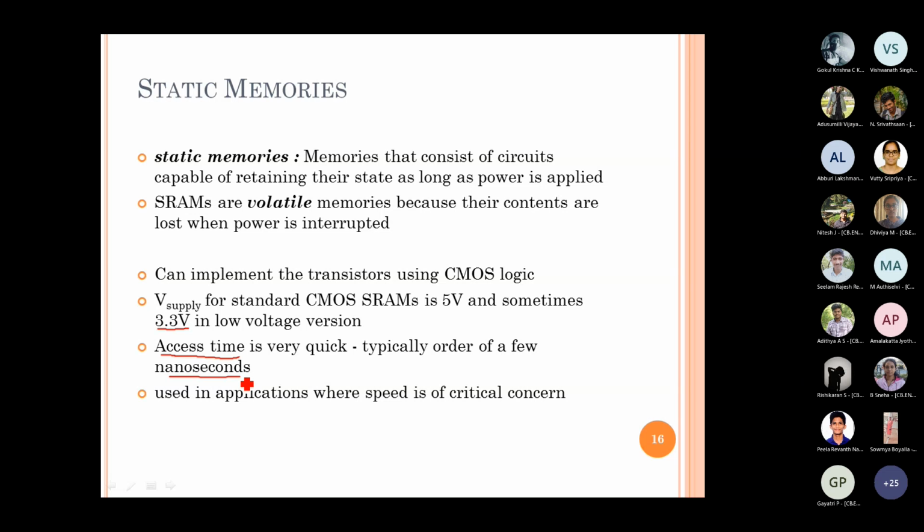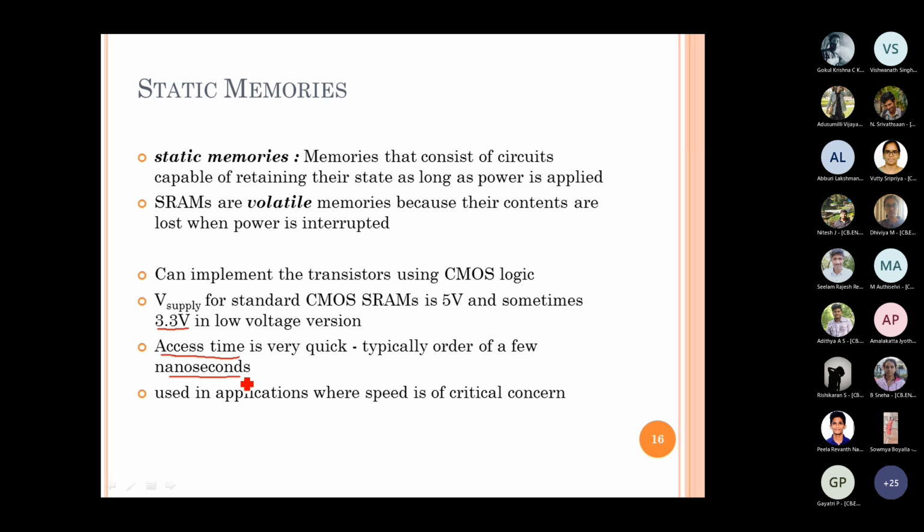So this main memory, or the static memory, we use wherever we worry about the speed. For example, we go for the main memory because the secondary memory, like the hard disk, is not compatible with the speed of the processor. So we cannot directly connect the hard disk with the processor for operation, because high speed processors cannot be served with low speed memories, where the idling time of the processor will be more.